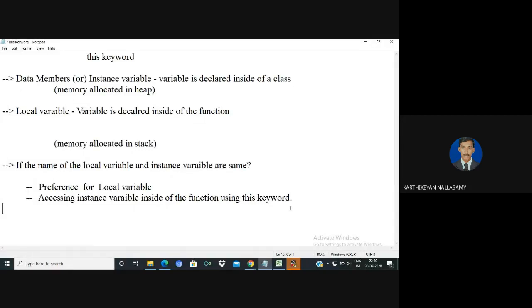Welcome to the 3-week workshop on programming in C++. In this video, I'm going to explain the concept of the this keyword.